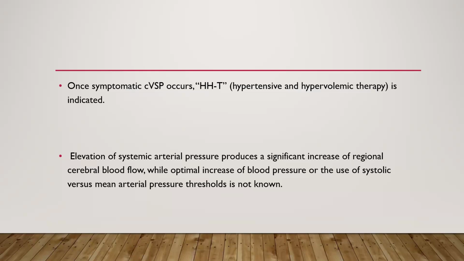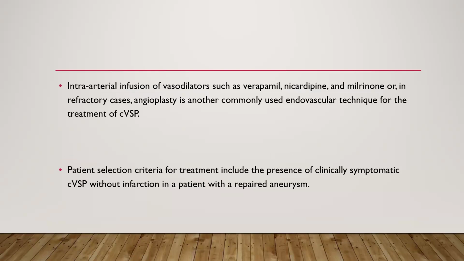Elevation of systemic arterial pressure produces a significant increase in regional cerebral blood flow, while the optimal increase of the blood pressure, or the use of systolic versus mean arterial pressure threshold, is not established. The intra-arterial infusion of vasodilators such as verapamil, nicardipine, milrinone, or in the refractory cases, angioplasty is another commonly used endovascular technique for the treatment of cerebral vasospasm.